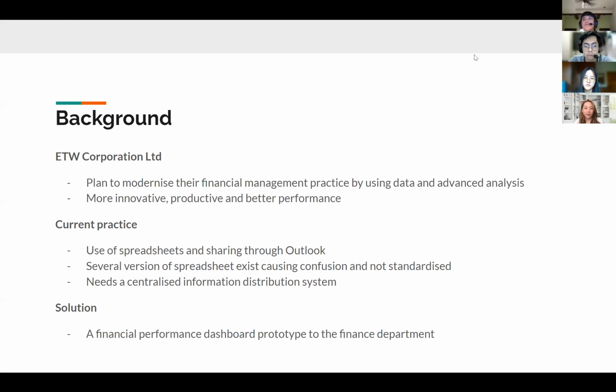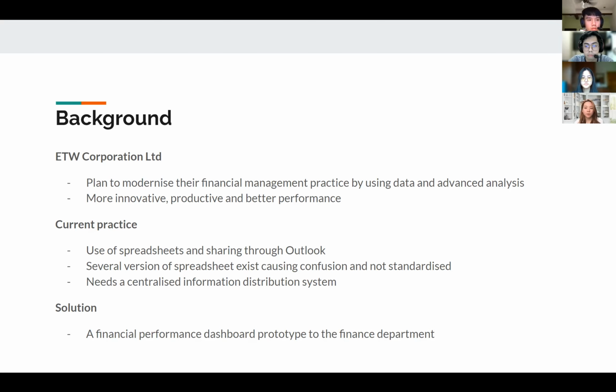A little bit of background is that ETW Corporation's finance team is planning to modernize their financial management practice by using data and advanced analysis. Reason being, they want to be more innovative, productive, and have better performance. The current practice in the team is using spreadsheets and sharing this sensitive information through Outlook.